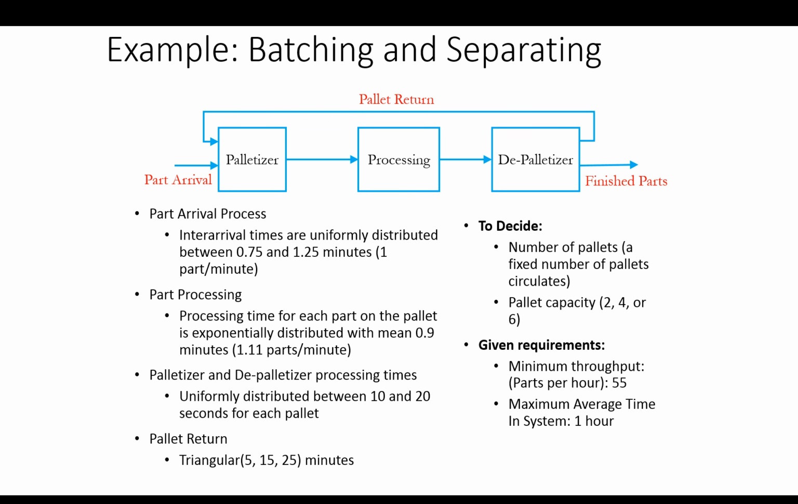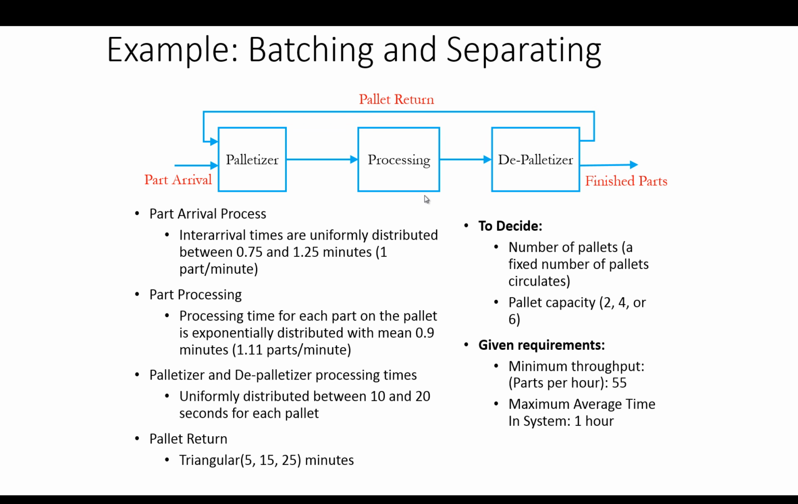In this model, we're considering a system that consists of three main steps. Individual parts arrive into the system, and they're first put on a pallet. Once they're put on the pallet, the pallet and the parts move to the next station, which is a processing station. Here we have a batch processing station, so we process the parts that are on each pallet. The processing time of a batch depends on the number of parts in that batch.